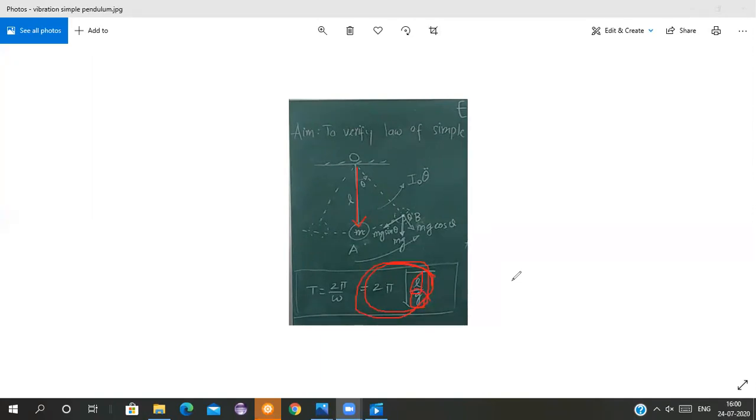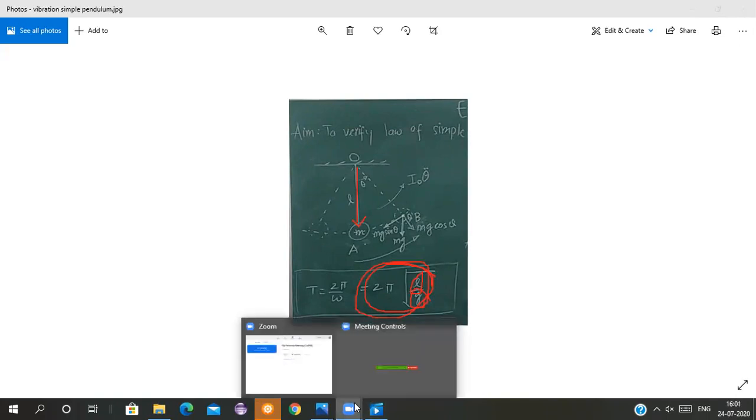Yes, Kashif has also got the answer. Okay, Kashif Nerekar, very good. See, this is the theoretical time period you have got from measuring the length of the simple pendulum from the formula, and 1 upon time period will give you the frequency. This frequency you have to compare with the practical frequency.